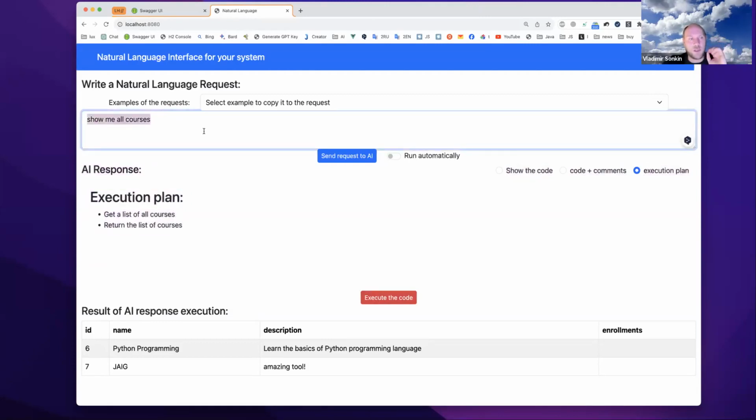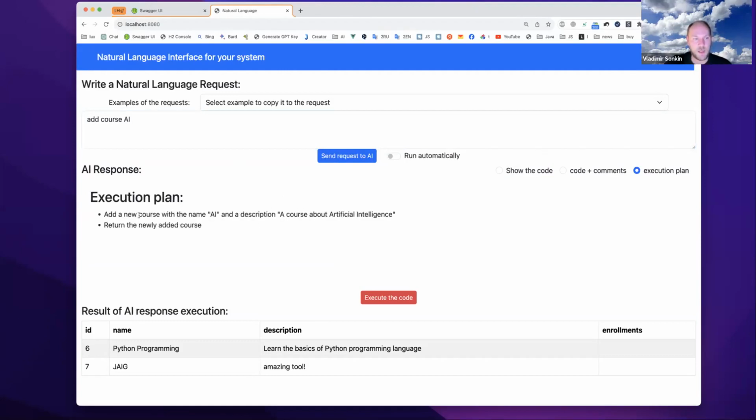Now let me do something more complicated. Add course AI. I want to add a new course AI with name AI and description, a course about artificial intelligence. Return the newly added course. If I like it, this is the code, and this is just the comments. Intentionally, I asked ChatGPT to generate comments understandable for non-programmers, without terminology, but with all input parameters. I didn't provide the description; this is the description that was created. Okay, I'm able to execute, and this course was added.